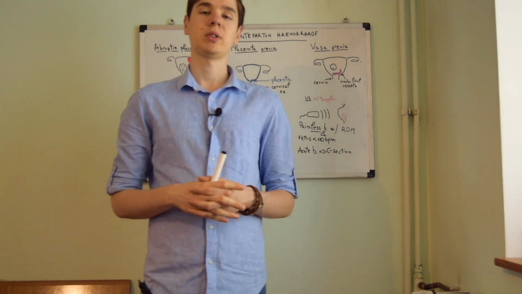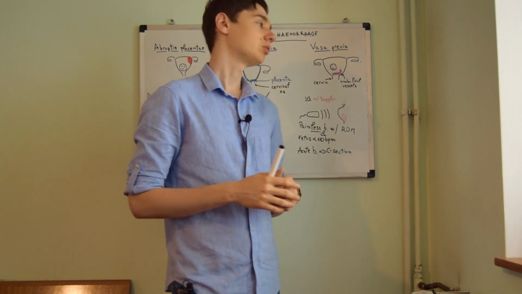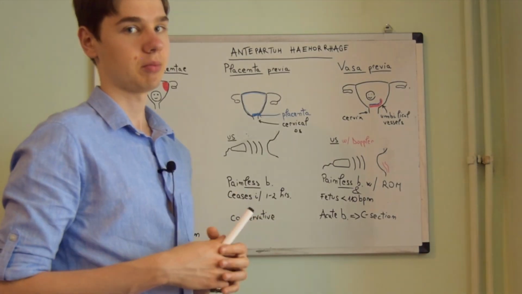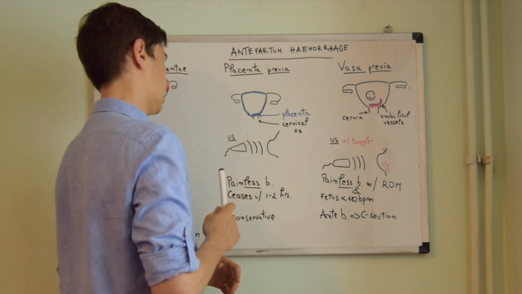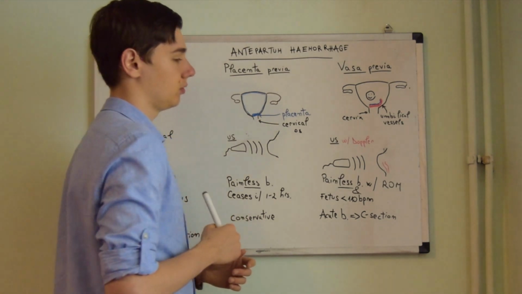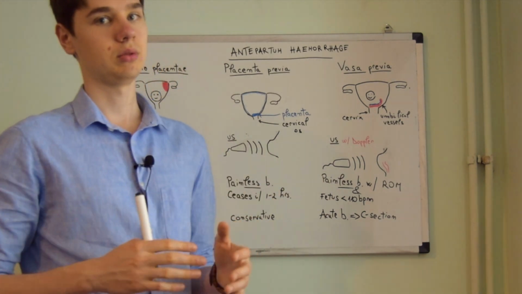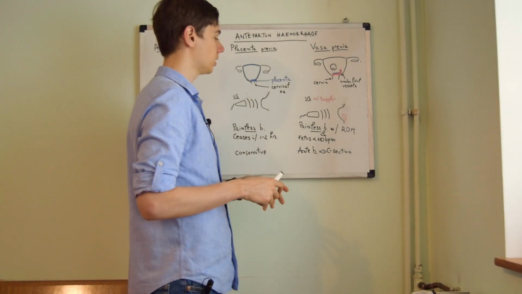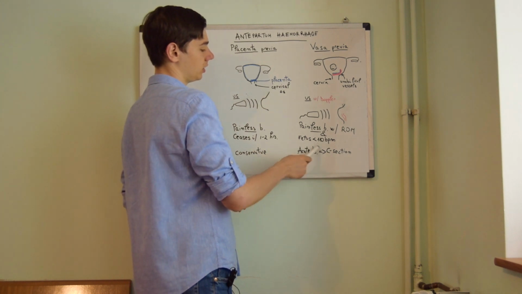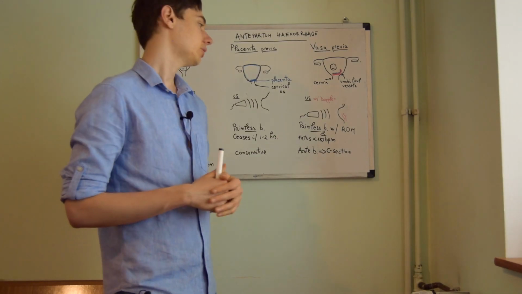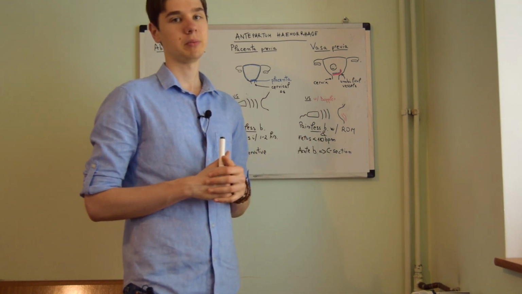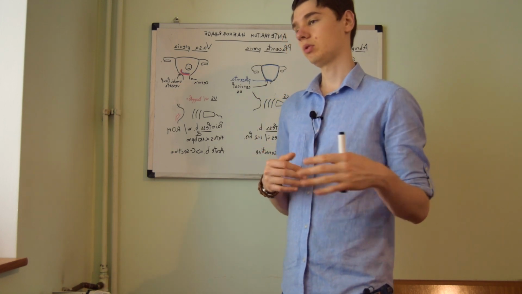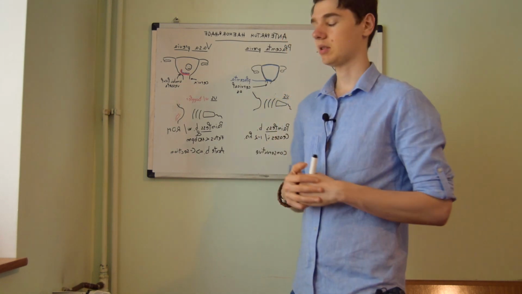In regards to the clinical presentation, we have to differentiate between vasa previa and placenta previa. In the case of the placenta previa, the question stem will say that it ceased to bleed by 1 to 2 hours spontaneously. In the case of vasa previa, the question stem will show bradycardia of the fetus with a pulse lower than 110 beats per minute. Also, the bleeding is associated with the rupture of membranes in the case of vasa previa.